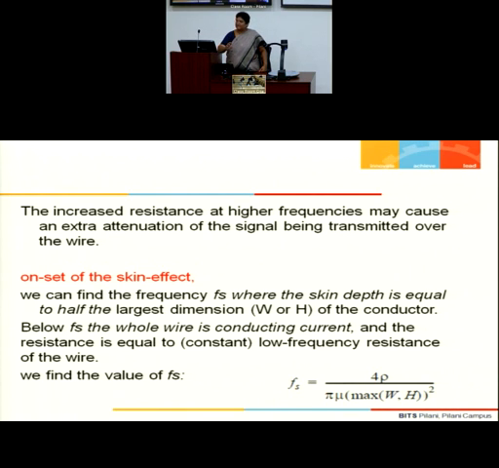So under what condition can I model my interconnect as only C, as only RC, or only RL, or only LC, or RLC? Because if you are able to do that, half of the time your problem would be greatly simplified. Only for a few cases will you be applying the RLC model, that's a transmission line model. So some thumb rules are there: under this condition, go for this kind of model.